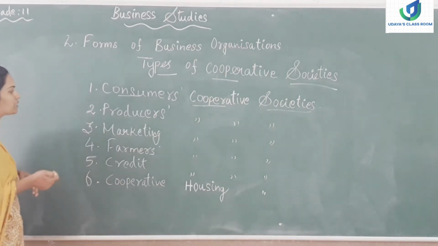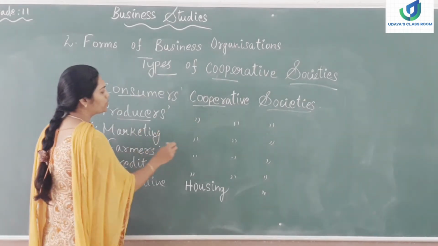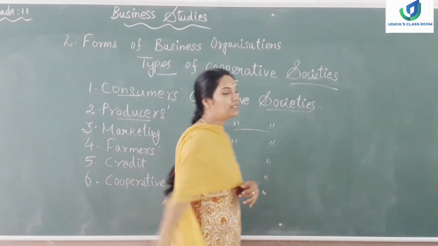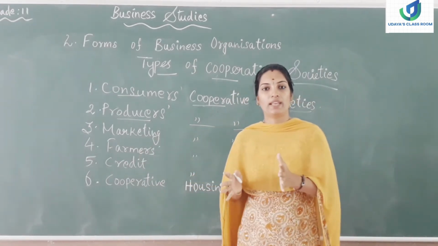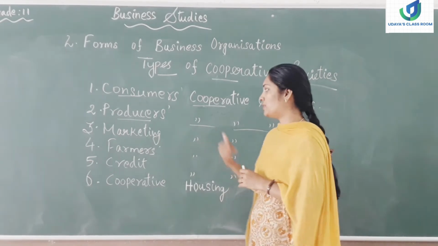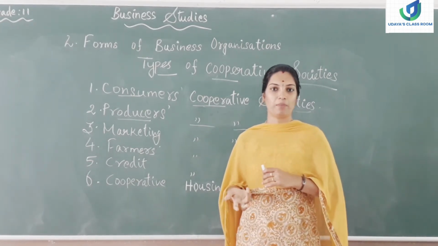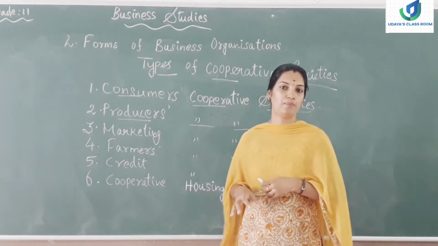Moving on to the next cooperative society, that is producers cooperative society. This producers cooperative society will be safeguarding the interest of the producers. It will be very much helpful for the small scale producers.